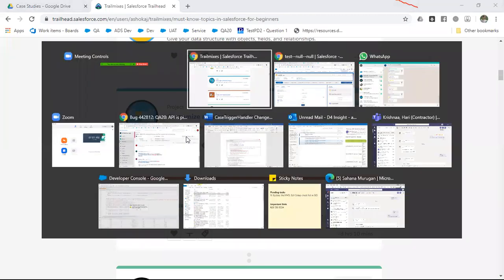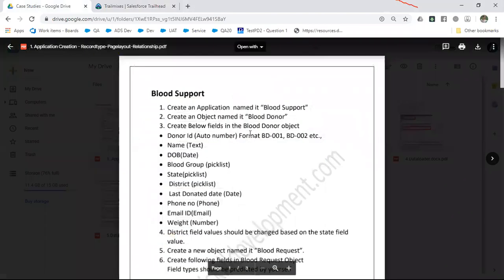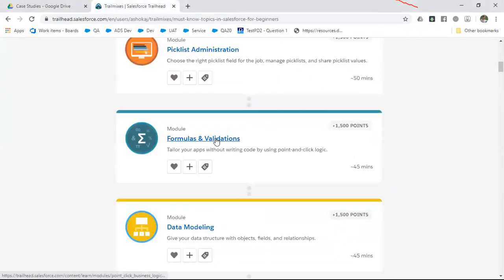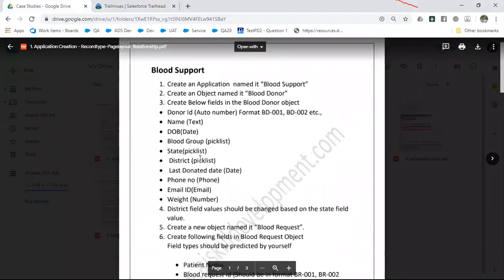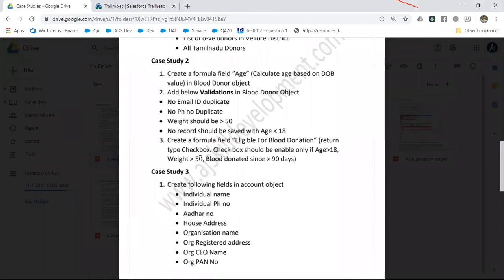Like the second module under application creation. Can you go to the second one, like formula creation? Can you scroll down in the case study only? Case study to create a formula field. Do you have any video for this?